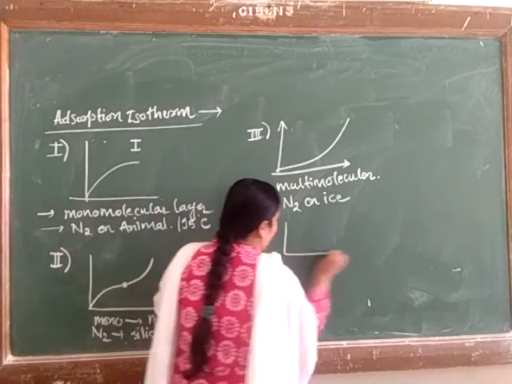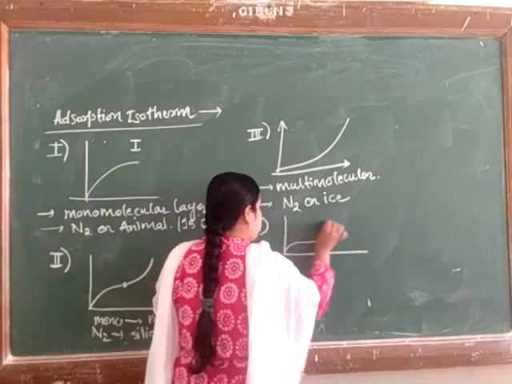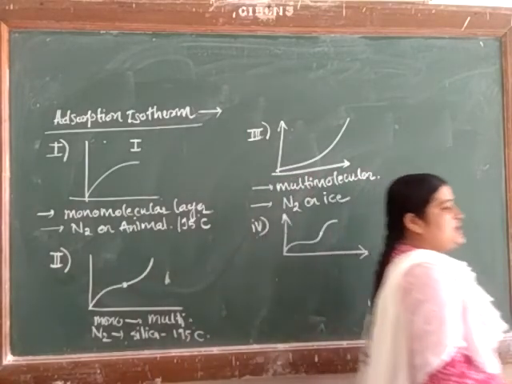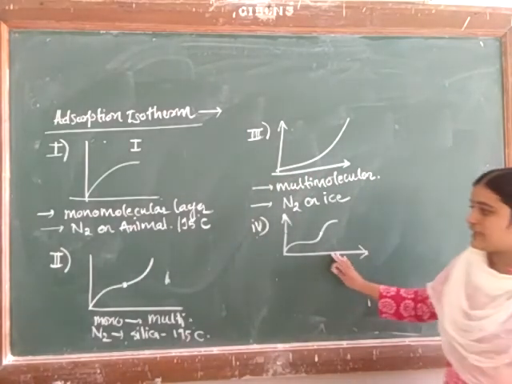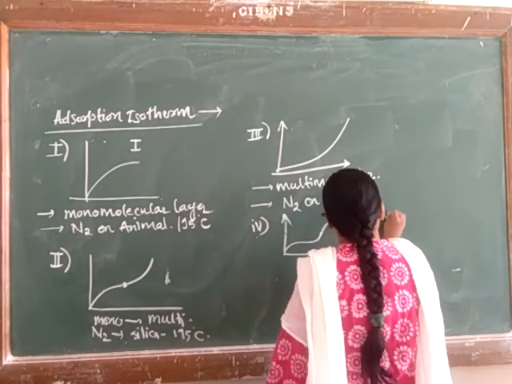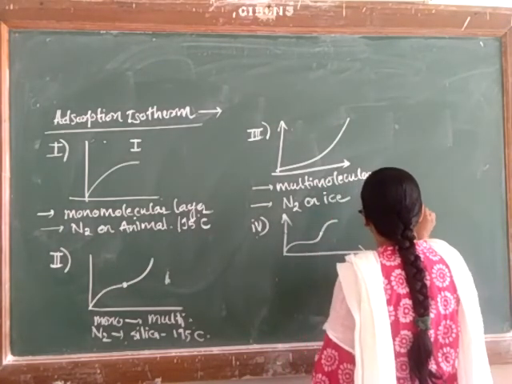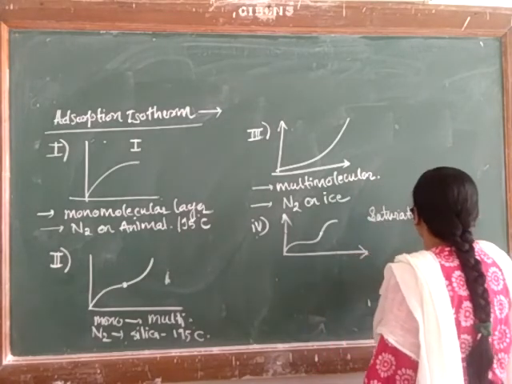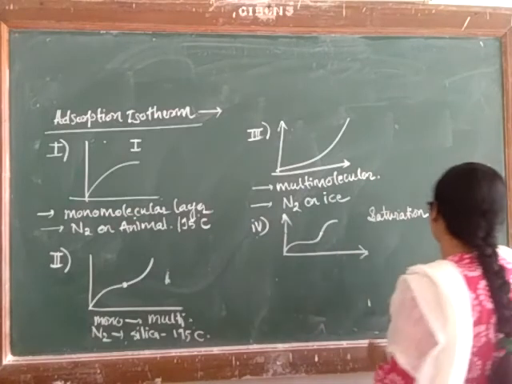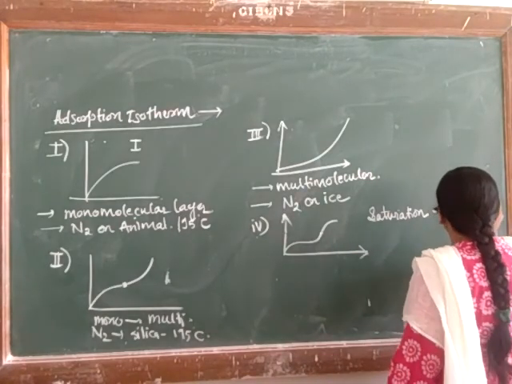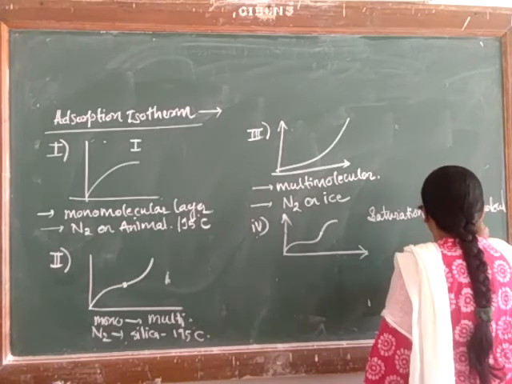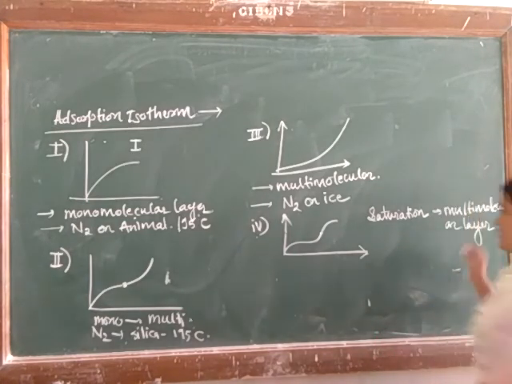Now the fourth type. In the case of the fourth type of isotherm, the nature is like this. It is a duplicate of the third type, and in this case a duplicate of the second type. Here the saturation point is reached directly on the formation of the multimolecular layer instead of forming a monomolecular layer.